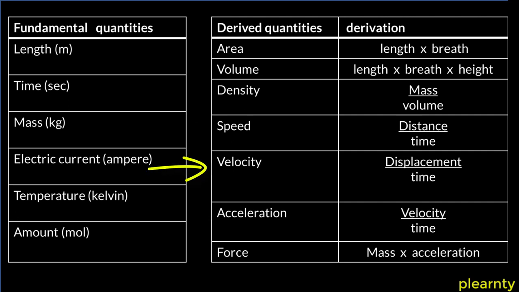Velocity is derived from displacement and time. Acceleration is derived from velocity and time. And if you look at velocity, it is a derived quantity. So it is possible you derived a derived quantity from another derived quantity. And if you look at force, it is mass times acceleration. And acceleration is also a derived quantity.